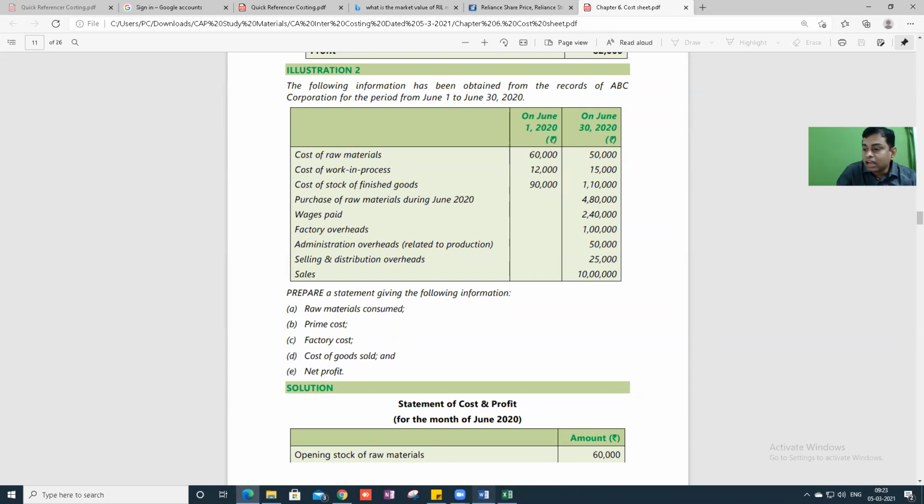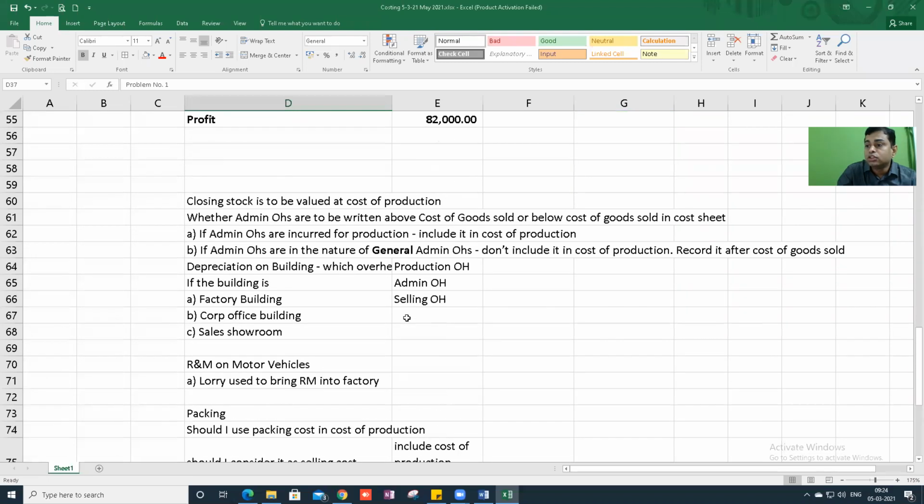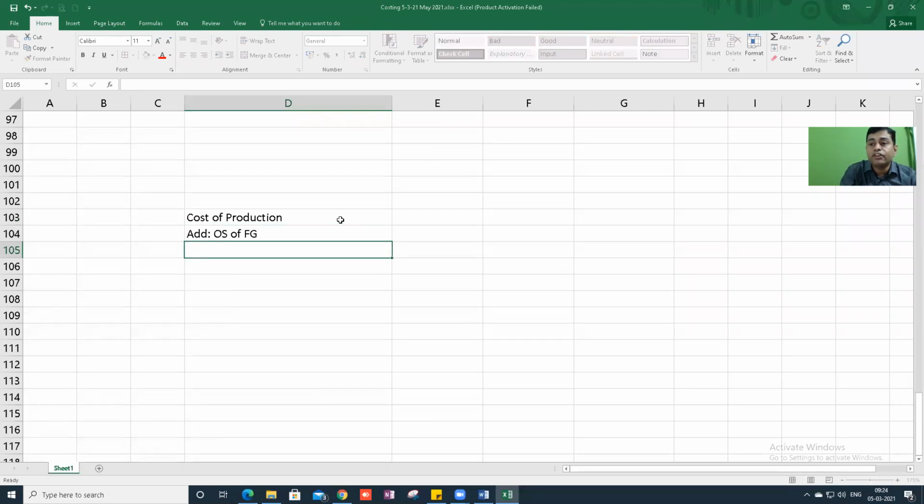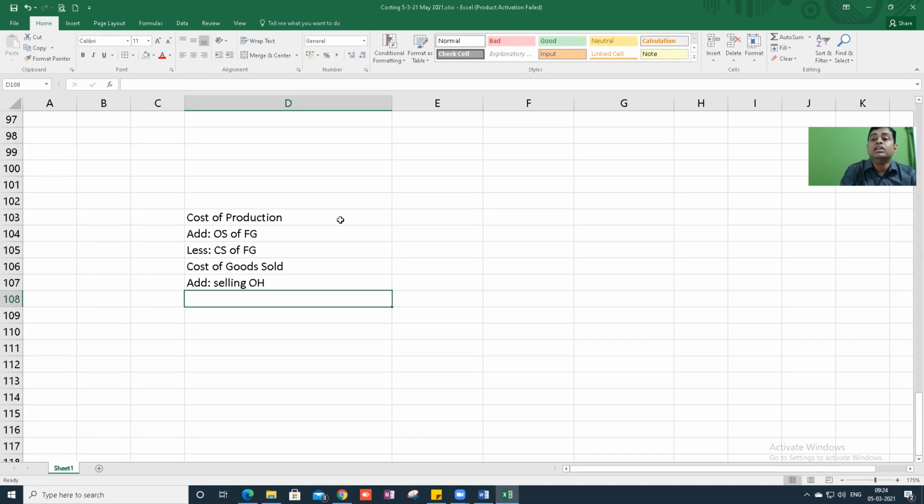So try to understand the pro forma. If you take cost of production, add opening stock of finished goods less closing stock of finished goods, here you will get cost of goods sold. To this add selling overheads, then you get cost of sales. Correct? You understand this, Janani? Yes, sir. That's all. Simple.